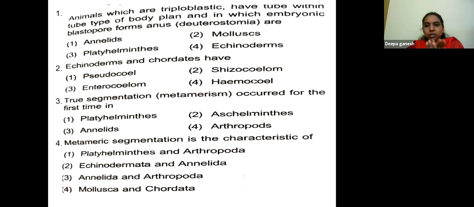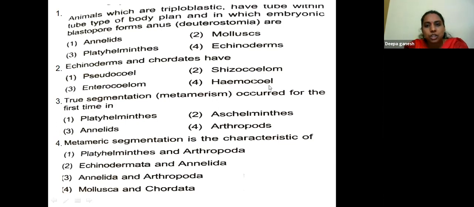Animal is there, three germ layers are there, which are having tube within a tube body plan. Outside the tube is there, and inside there is one more tube, that's called as tube within the tube. They are called as deuterostomes.